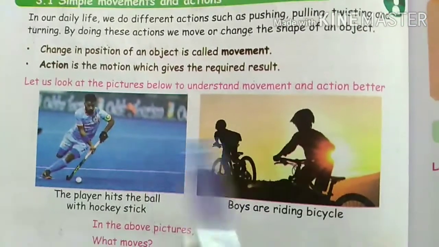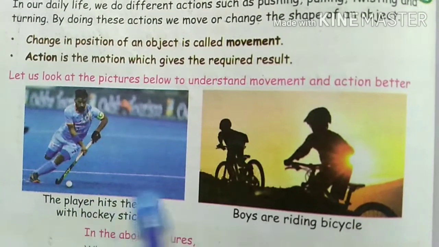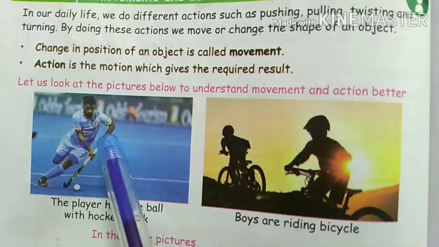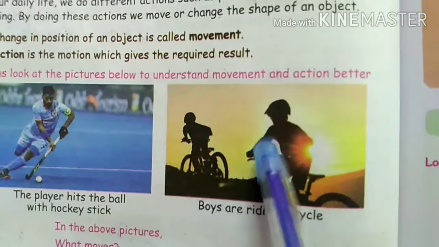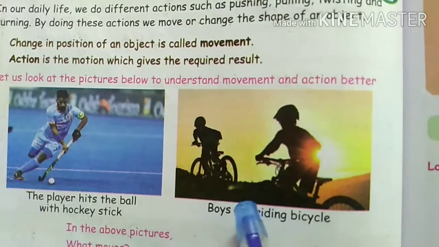In this book, two examples are given. First one is the player hits the ball with a hockey stick. Here what do the boys do? Boys are riding the bicycle.